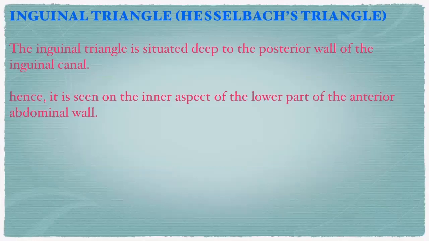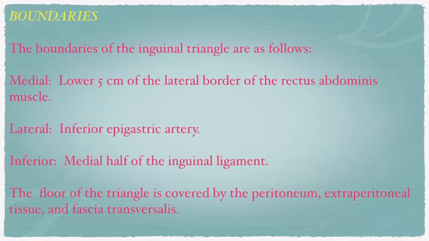Coming to the Hesselbach's triangle. The inguinal triangle is situated deep to the posterior wall of the inguinal canal. Hence, it is seen on the inner aspect of the lower part of the anterior abdominal wall. So it is not from the anterior aspect, but the inner aspect of the anterior abdominal wall, like the iliopubic tract, right? The boundaries are: the lower 5 centimeters of the lateral border of the rectus abdominis, laterally the inferior epigastric artery, and medially the medial half of the inguinal ligament.